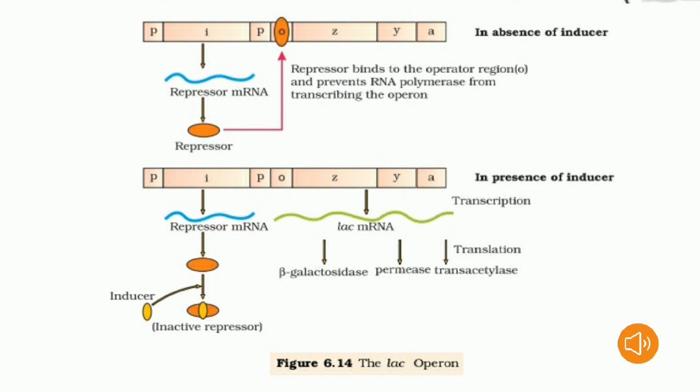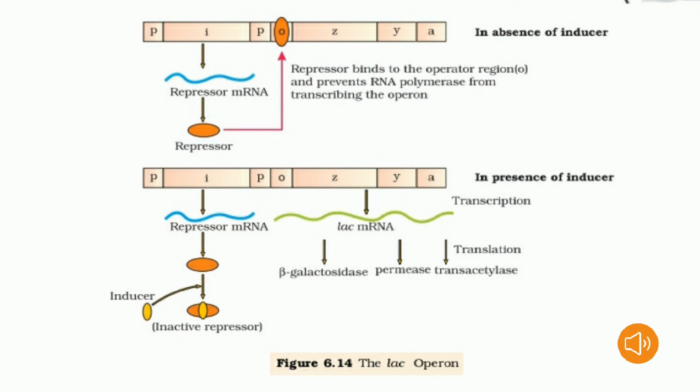In this condition, you can see the picture clearly. Structural genes are in switched off condition. In absence of lactose, the repressor protein synthesized by the regulatory gene binds to the operator gene. In the first condition, absence of inducer, this blocks the RNA polymerase enzyme from transcribing the structural gene. Hence, enzymes are not produced. So there is no transcription. Transcription is nil.